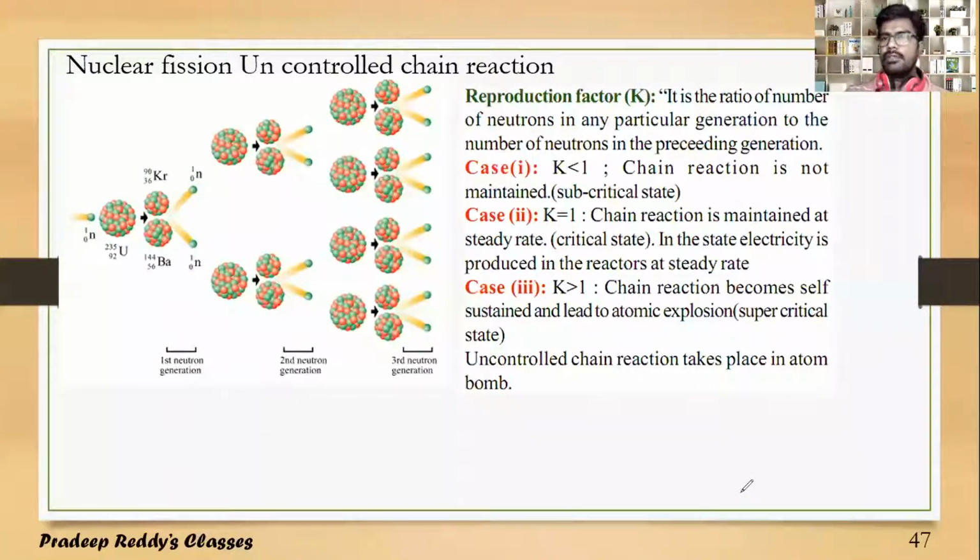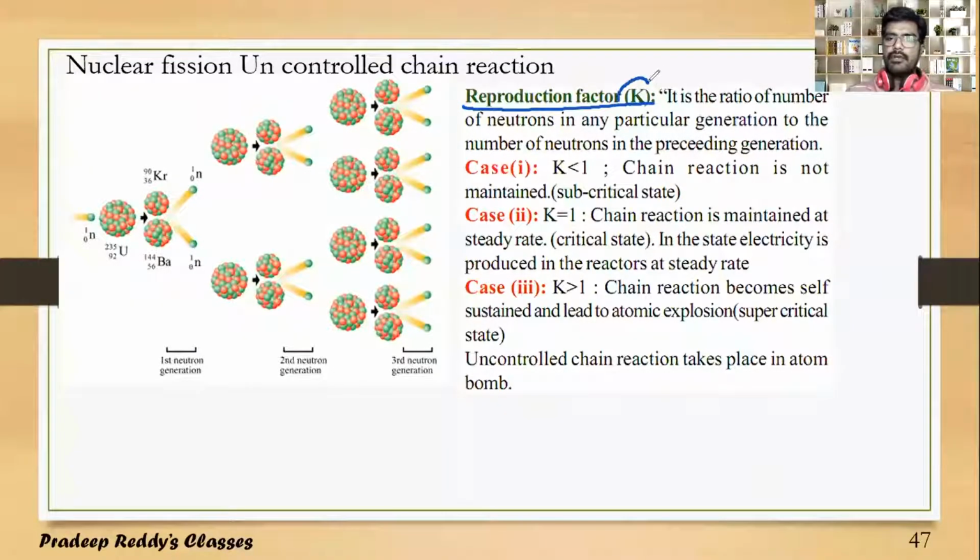How to control this chain reaction, we will discuss in the next article, on nuclear fission and controlled chain reaction. Now, as at each step the number of nuclear fission reactions increases, we generally call it the reproduction factor.